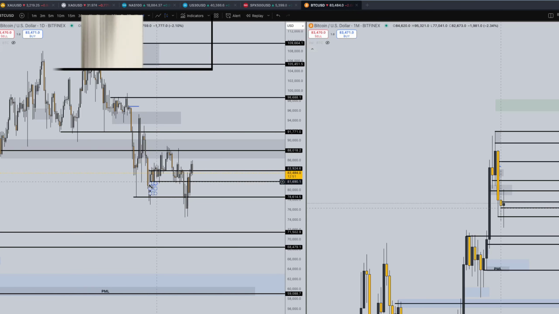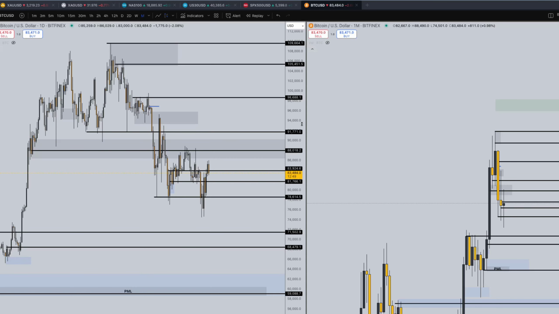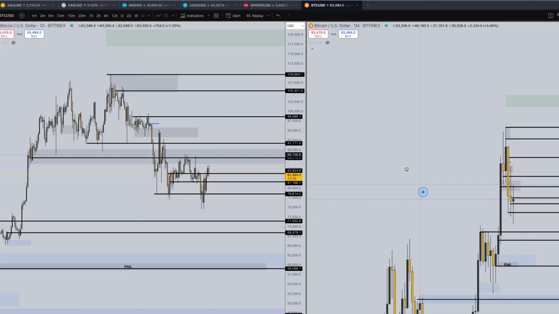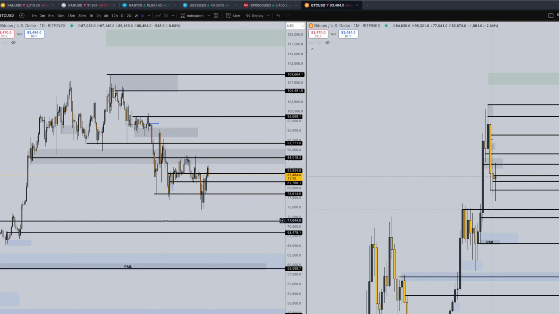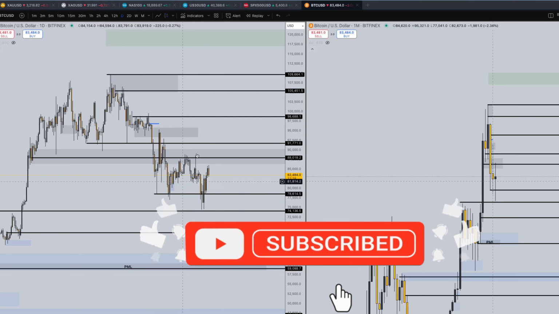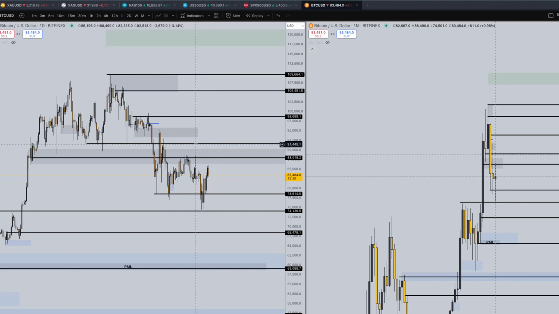Last but not least, Bitcoin. Bitcoin has been pretty wild lately, just really consolidating in this area between 88,000 and 77,000. We had an extreme low of 75K last week, just below 75K. That may have been the yearly low. Based on how price reacted, let's clear up some of these support and resistance levels as this is just consolidation.